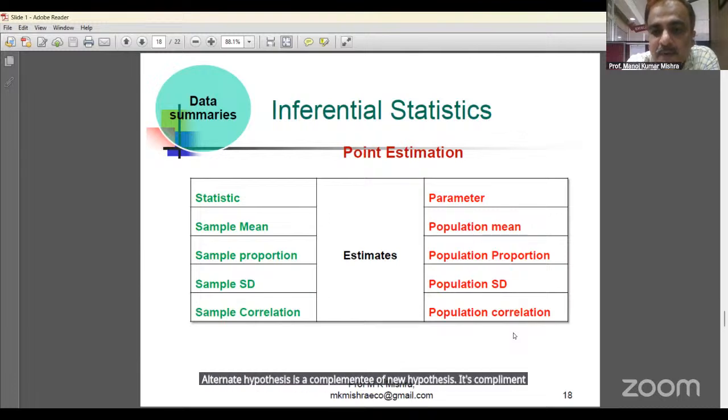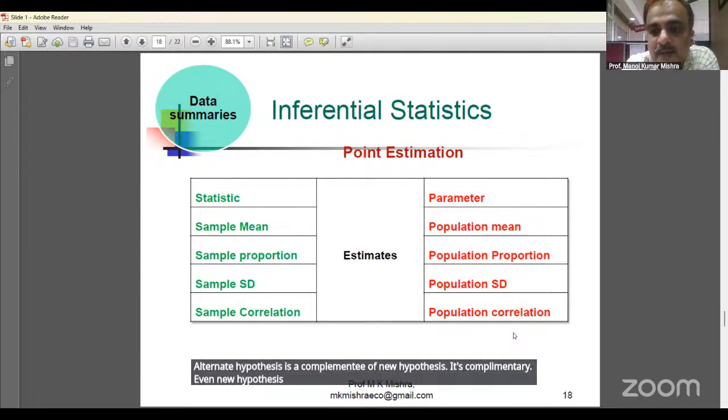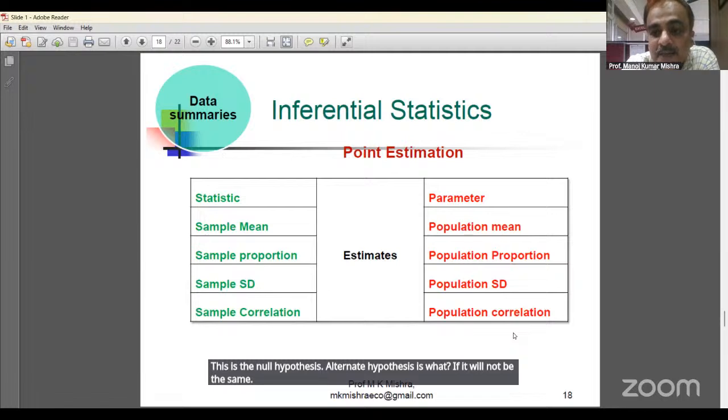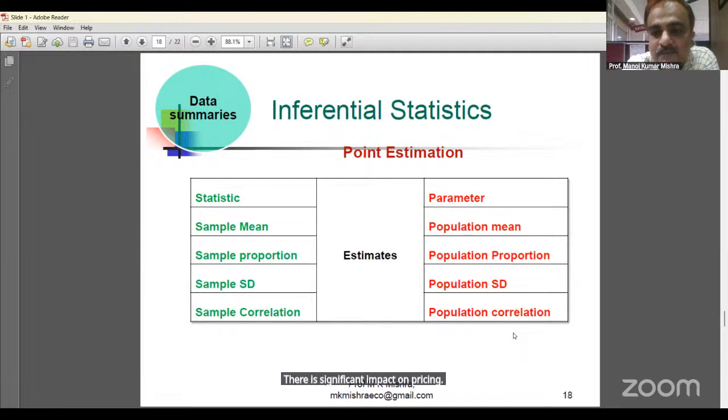Complementary: if the null hypothesis is not okay, then what will be? Suppose that there is no significant impact of price on demand. This is the null hypothesis. The alternate hypothesis, if the null is not accepted, is that there is significant impact of price on demand. Null hypothesis is denoted by H0.